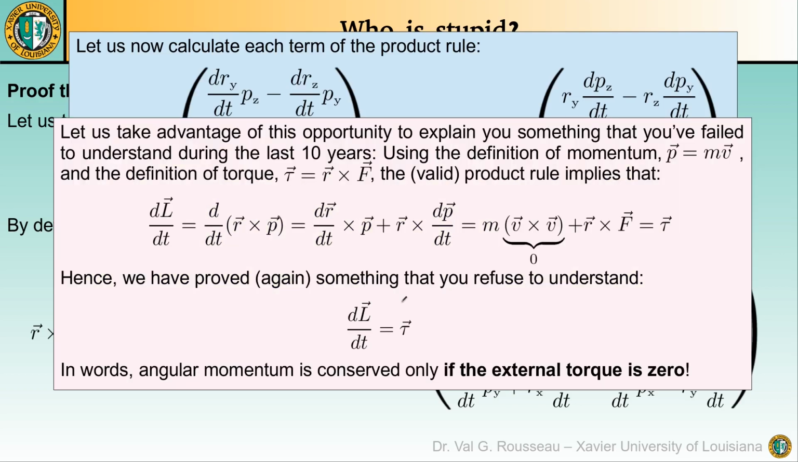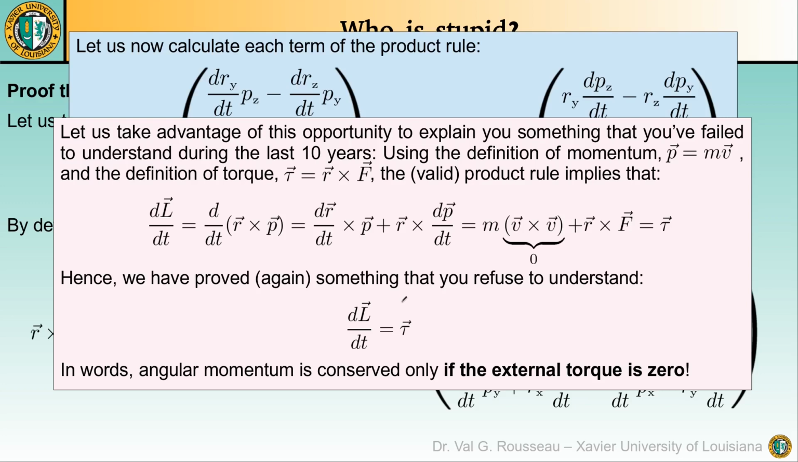By the way, let us take advantage of the validity of the product rule upon the cross product to explain to you, again, something that you have been refusing to understand for the last 10 years. If we calculate the time derivative of the angular momentum, we find that it can be expressed as the sum of two terms. The first one is the cross product of the time derivative of the position with the momentum. This is just the cross product of the velocity with itself, and is therefore equal to 0.